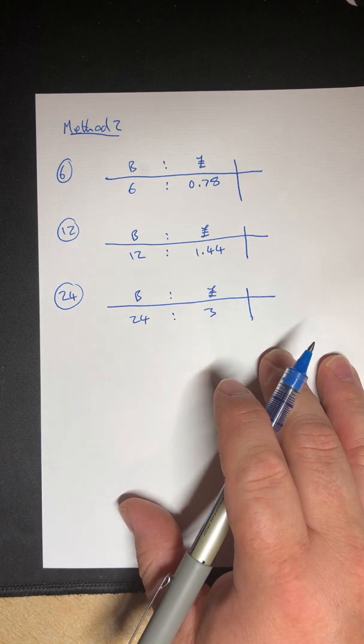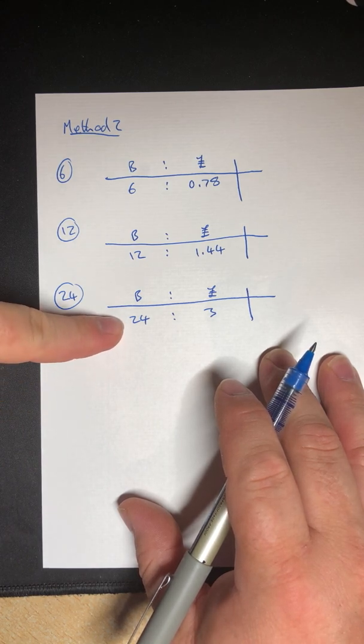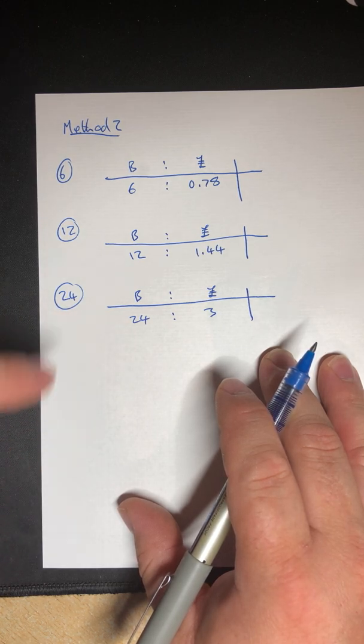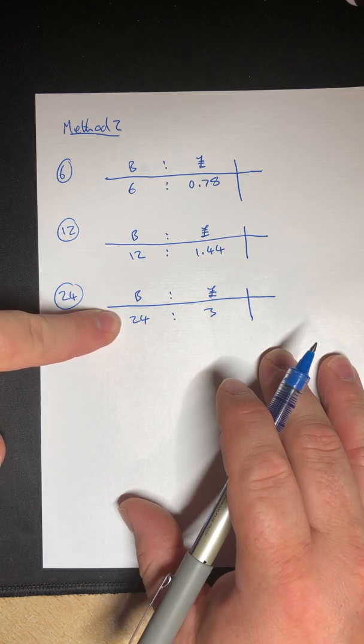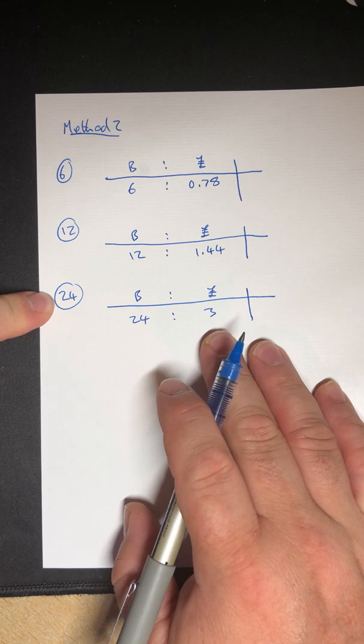So instead of making them all into 1 bun and what the value is, I could make them all into 24 buns and I'd still be able to tell which was the best deal. So I don't need to do anything with this last one. It's already 24 buns, and perhaps that's a slight advantage to doing this method. There's slightly less work because I can leave this as it is. 24 buns cost £3 for the packs of 24.